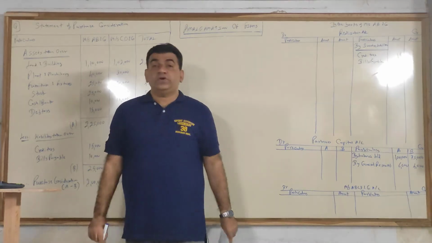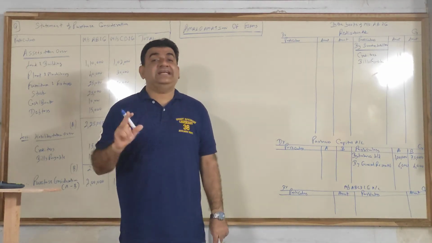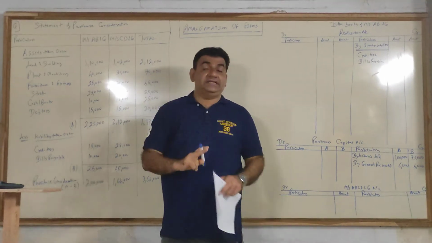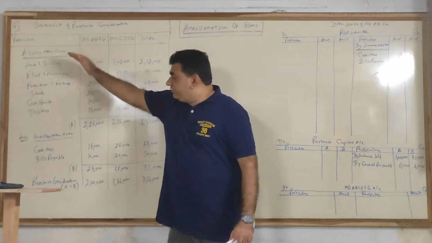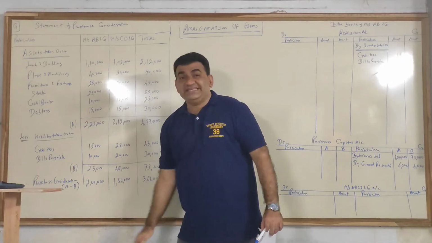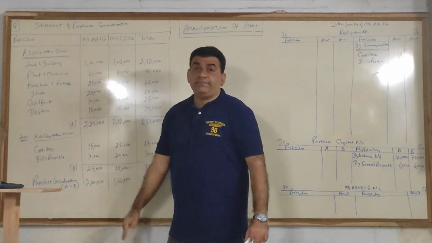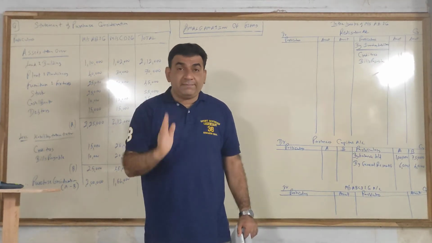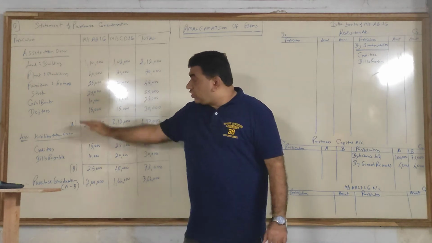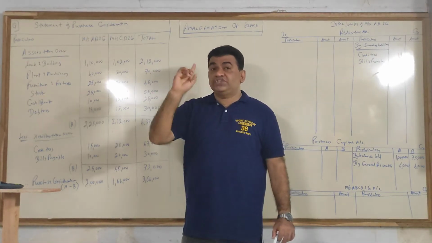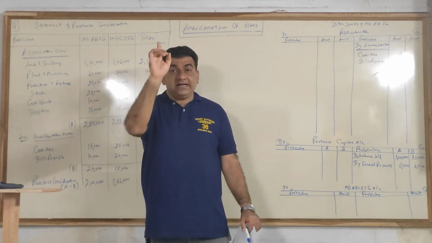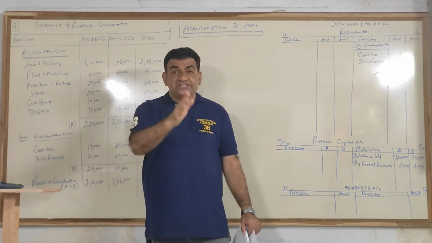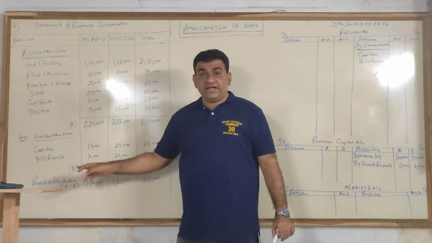A very, very important point, applicable for this entire chapter, also applicable in the next year. When I prepare the statement of PC, I will prepare and record the values which are agreed. Agreed means if a revised value is given, we take the revised value.